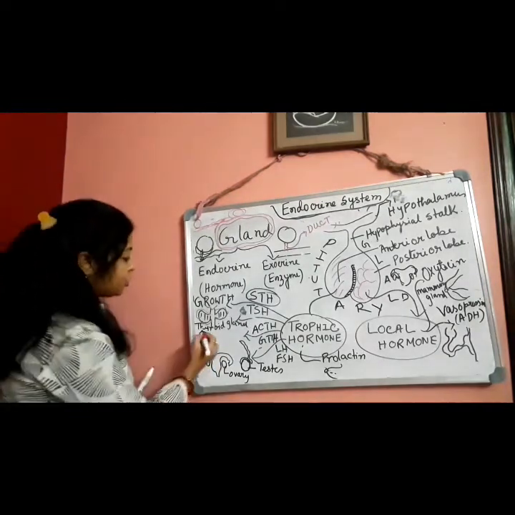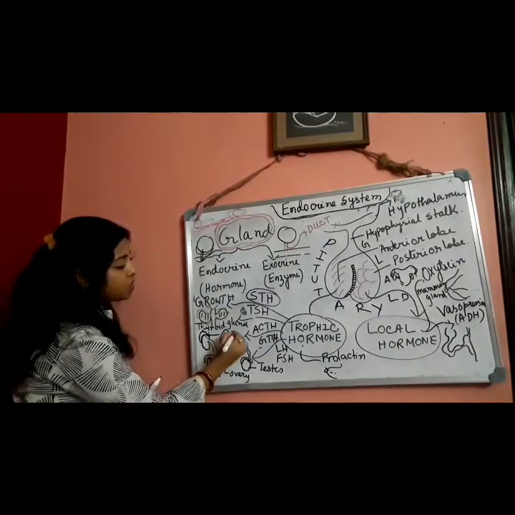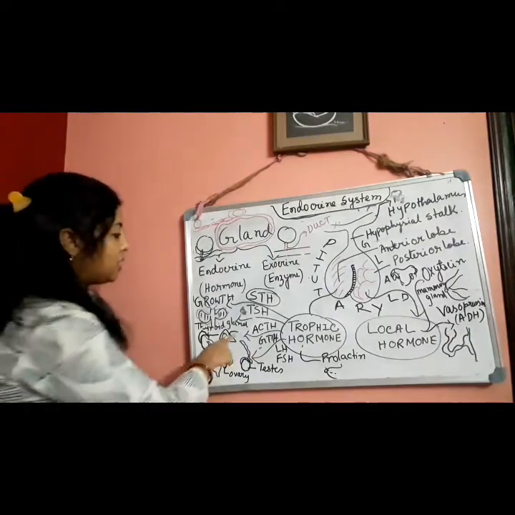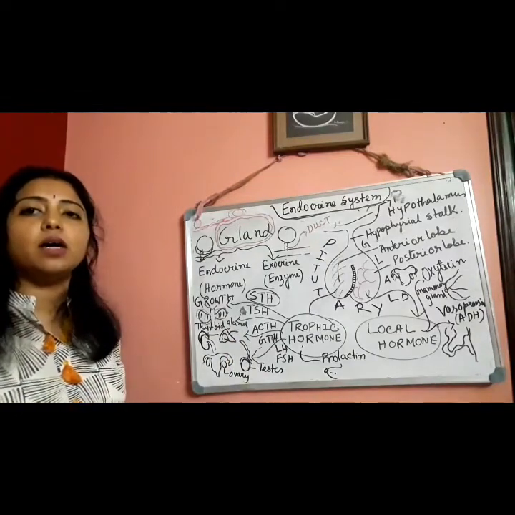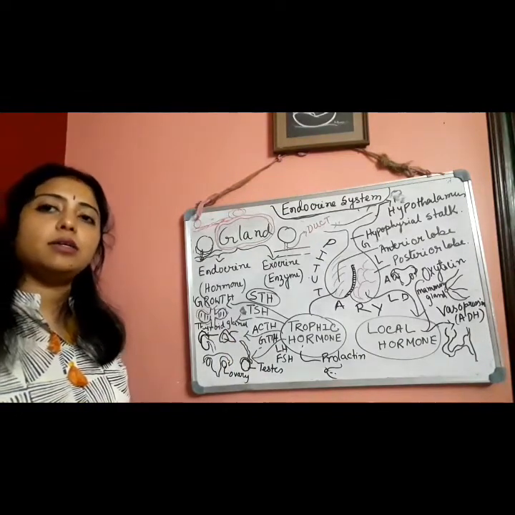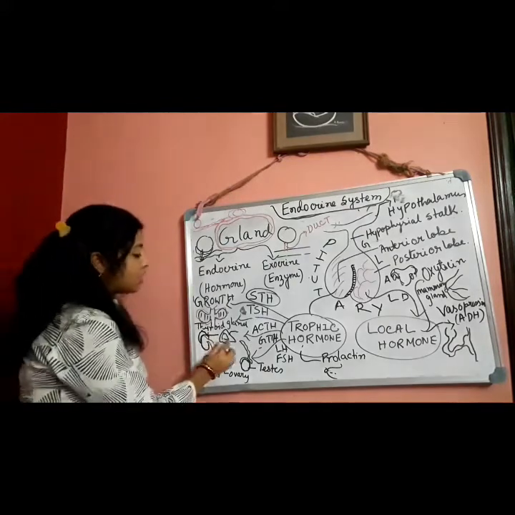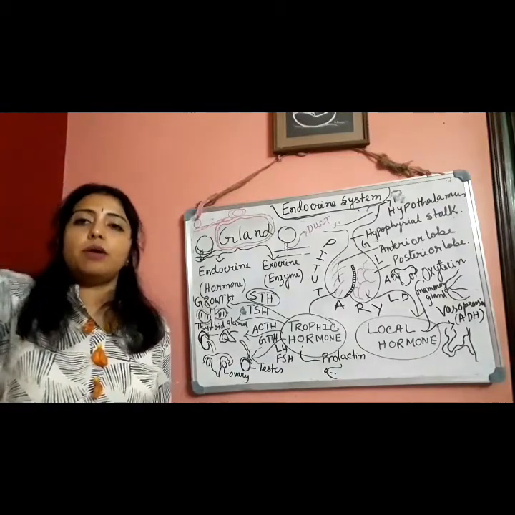Okay, this portion from here has two parts. From the cortex region, ACTH will be secreted. ACTH will stimulate the secretion of the hormones which are secreted from the cortical part of the adrenal gland. Clear? Adrenal gland will be looking like a cap and it is fitted above the kidney.